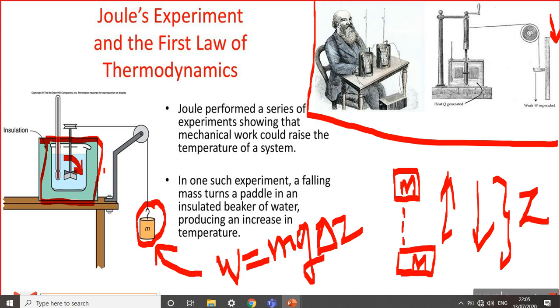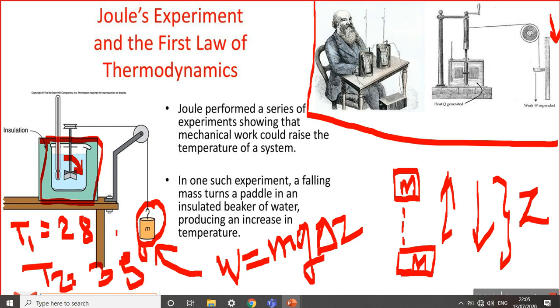Initial temperature is measured before applying the work. Suppose the initial temperature of the water, T1, is around 20 degrees Celsius, normal temperature. After applying the load, we observe the temperature increases to around 35 degrees Celsius. This increase in the water temperature is nothing but the increase in the internal energy of that water.